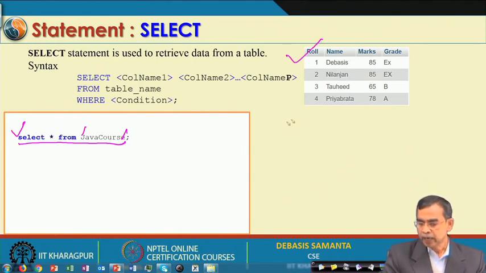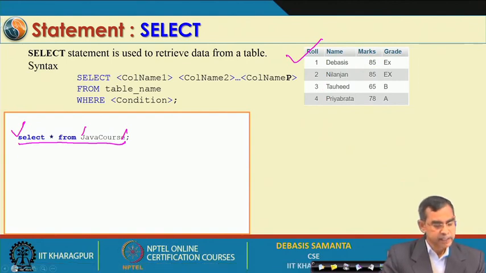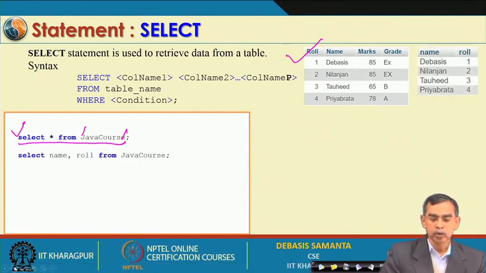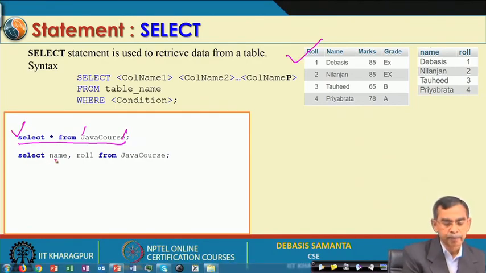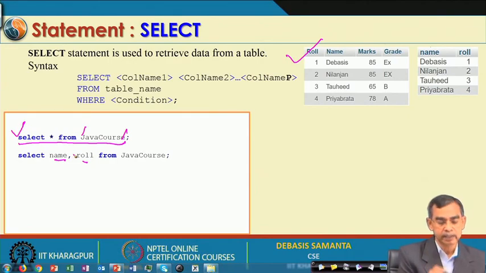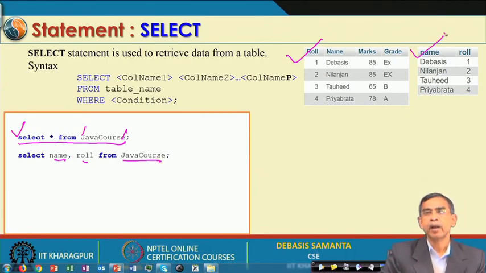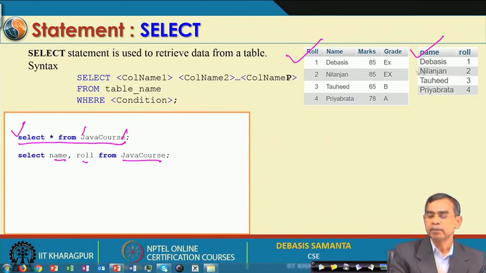Now, if you want to run the next command, say, suppose, select name, role from Java course. This is the command that we have, select name, role, that means only two fields from the table. So, this will be the output once you execute this select command. You can see this output on your console. On your display screen, all these tables will look like this, in table form.